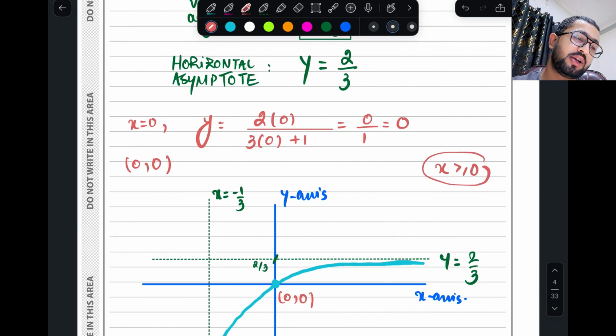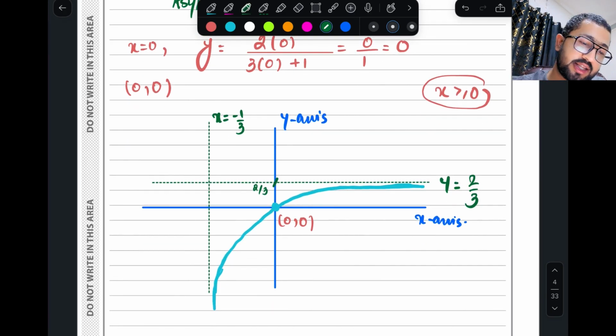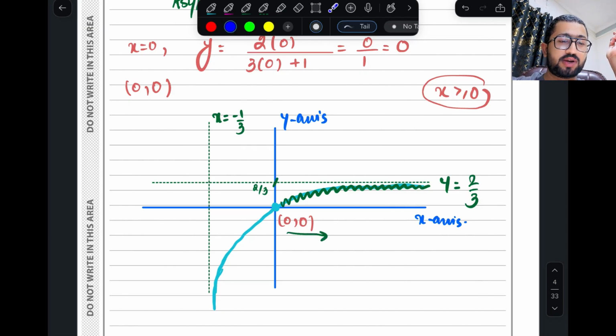I have to shade the part. So which part do I need to shade? X greater than 0 means this part I need to shade. X greater than or equal to 0 means I have to shade that part which is the right side of the 0. Greater means 0 to the right side. So just simply you have to shade. And let's figure out the range of only the shaded part, this part.